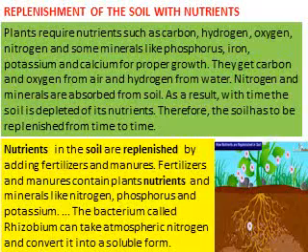Fertilizers and manures contain plant nutrients and minerals like nitrogen, phosphorus, potassium, calcium, which help them for their proper growth. The bacterium called rhizobium can take atmospheric nitrogen and convert it into a soluble form.